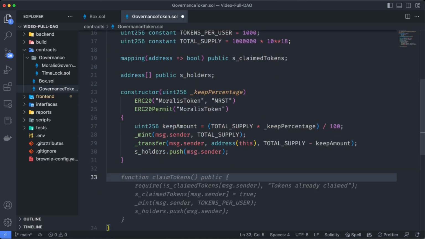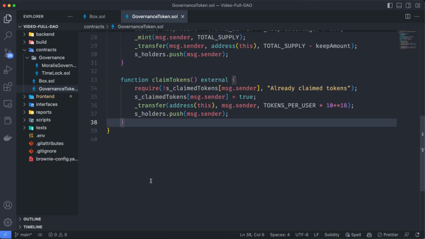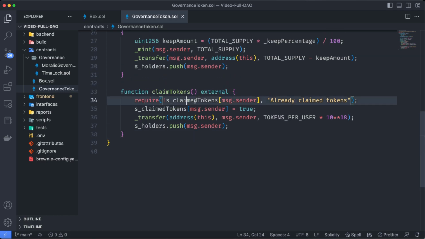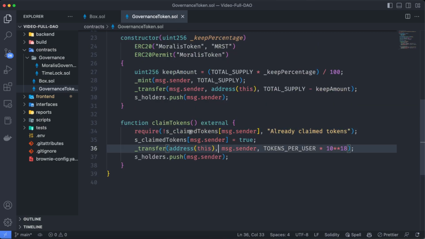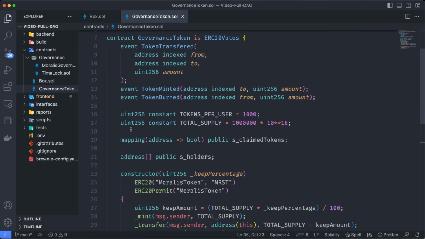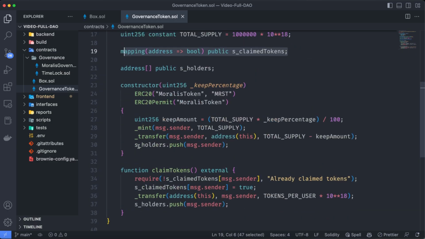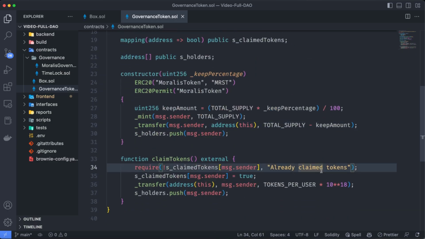Now, let's create a function to allow the users to claim the tokens. The function is going to be claimTokens. It's going to be an external function. It's going to require that the user who is claiming the funds is not already on the mapping claimedTokens. Remember, we created that one over here, because once a user claims the tokens, they are going to be added to this mapping. So first we need to be sure that the user hasn't claimed tokens before.